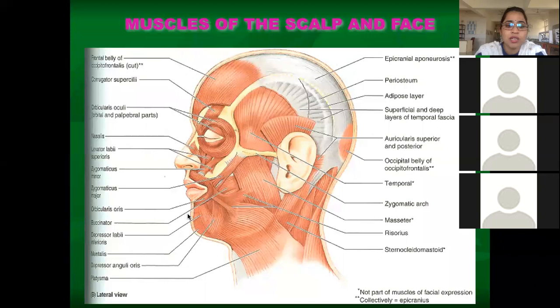These are the main important concepts which you have to remember. I hope everyone is clear on the names of the muscles: the muscles around the forehead, the orbital area, the nasal area, the oral cavity, and the ear, the auricular area, auricular orifice. These are the things which are important for understanding. Till here everyone is clear?